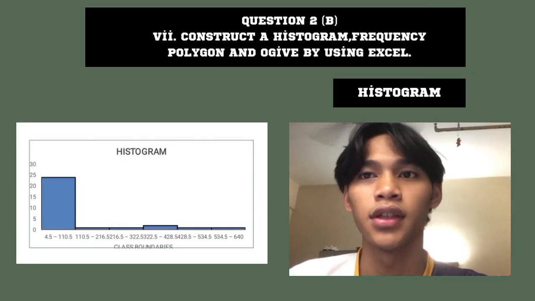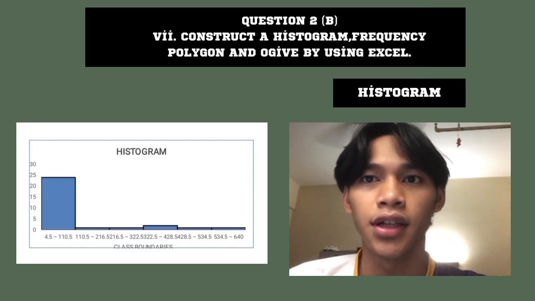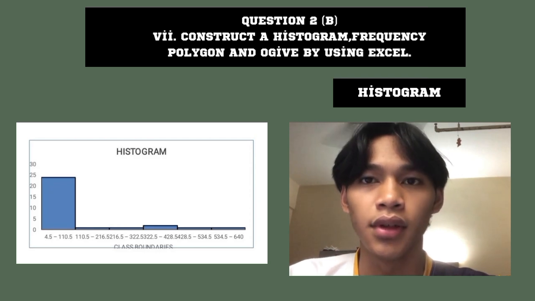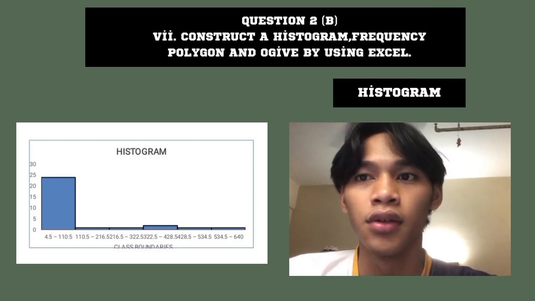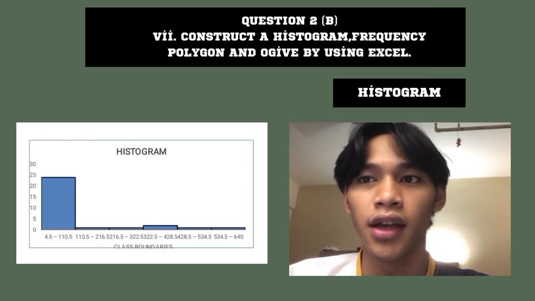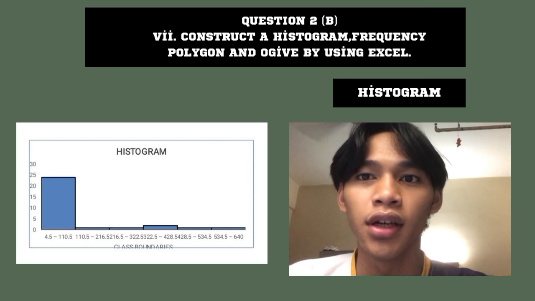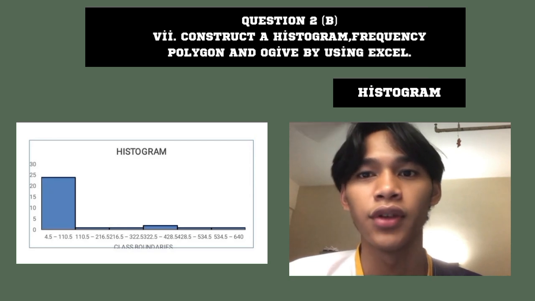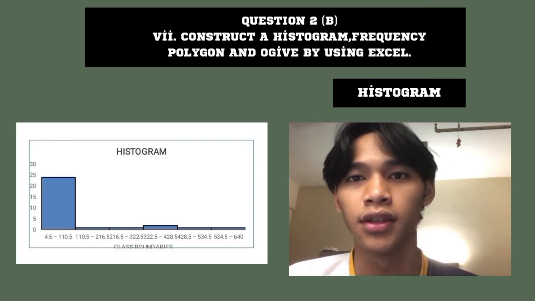The first chart is the histogram. We are going to choose class boundaries and frequency and put it in our chart. For the first class boundaries, we got 4.5 and 110.5, and we got 24 students. For the second class boundaries, which is 110.5 and 216.5, we got 1 student.